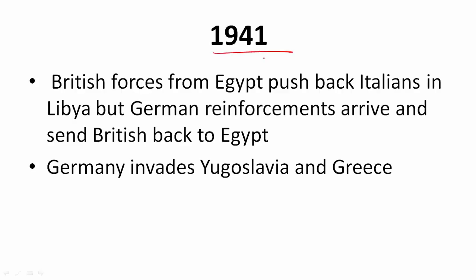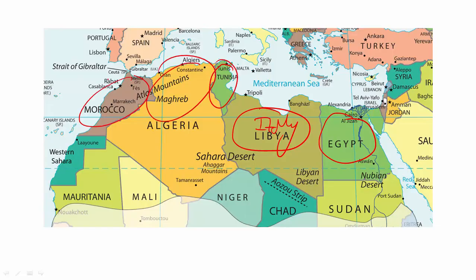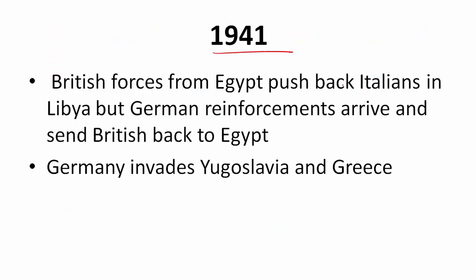Now coming to 1941, please have a look at this map first. Egypt in North Africa was a colony of England, UK. Libya was a colony of Italy, and the countries of Tunisia, Algeria and Morocco were under France. So allies and here Axis power. The British forces in Egypt successfully attacked the Italians here in Libya and they were pushed back, but later German reinforcements arrived and again the British were sent back to Egypt.